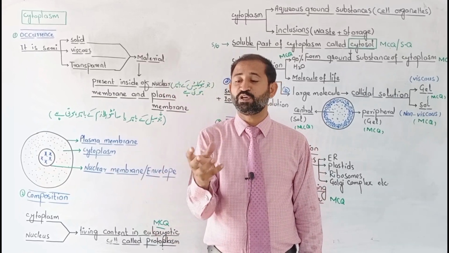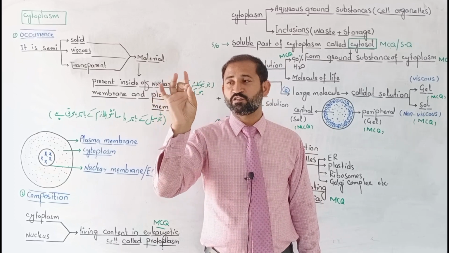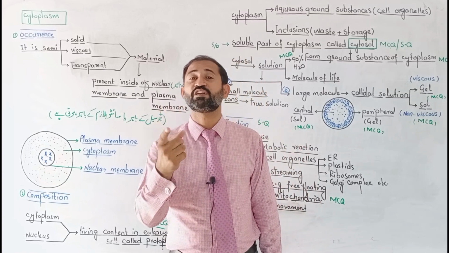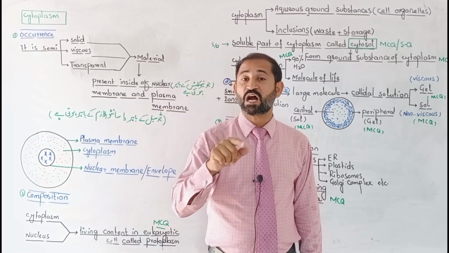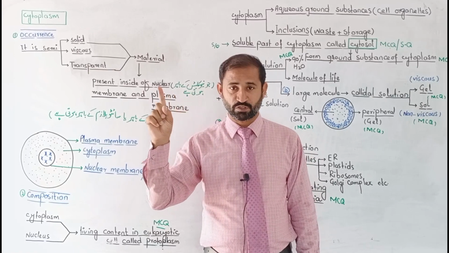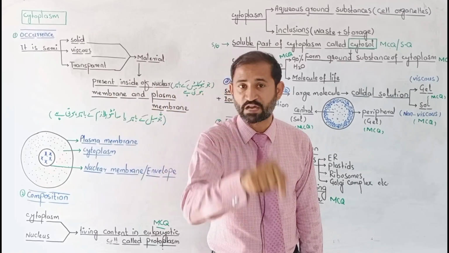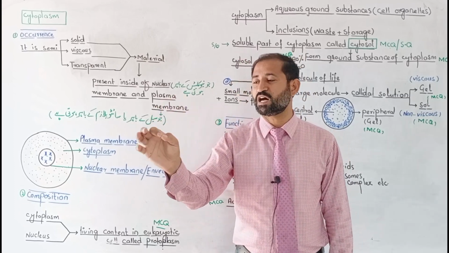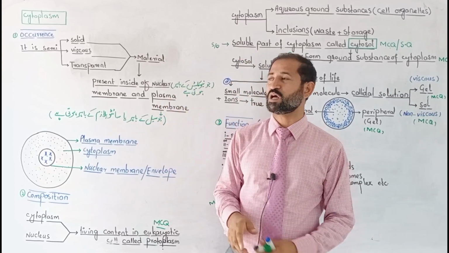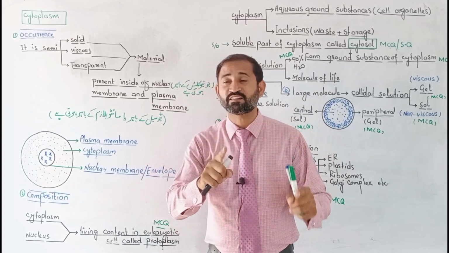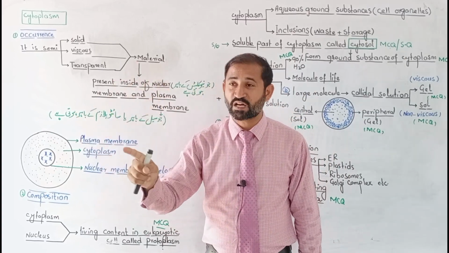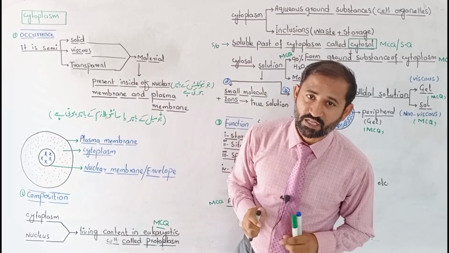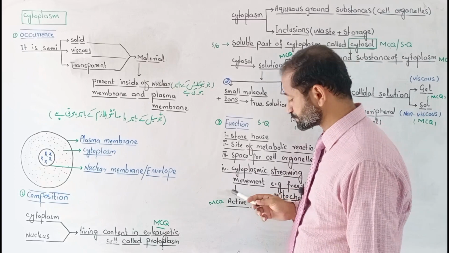But there is a difference between cytoplasm, protoplasm and protoplast. I will discuss these three terms in the next video, and I will share the link of that video in the description, so you can make your concept clear about the difference between plasma membrane, cytoplasm and protoplasm. So living content consists of nucleus and cytoplasm. Nucleus and cytoplasm collectively are known as protoplasm. Okay, right.